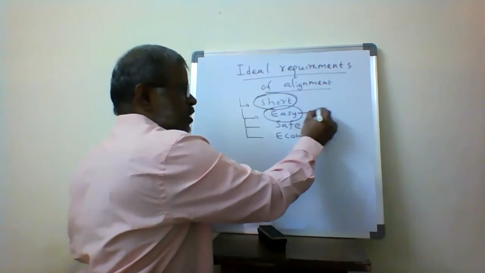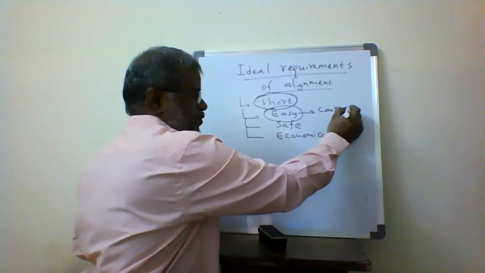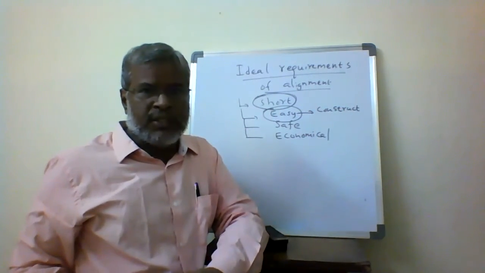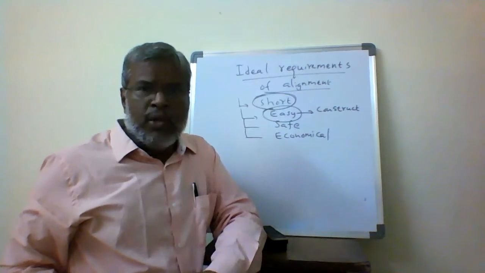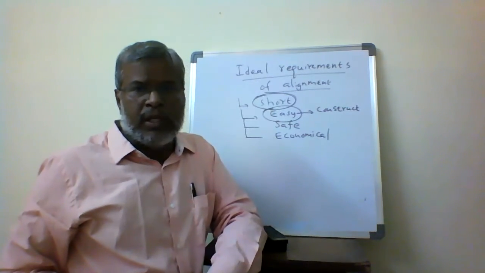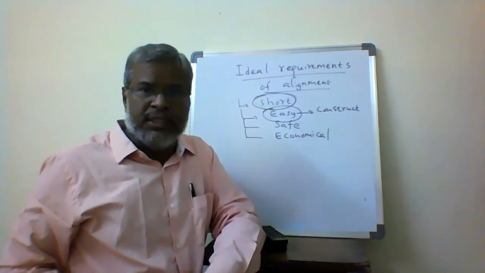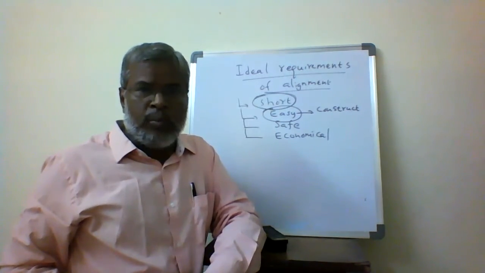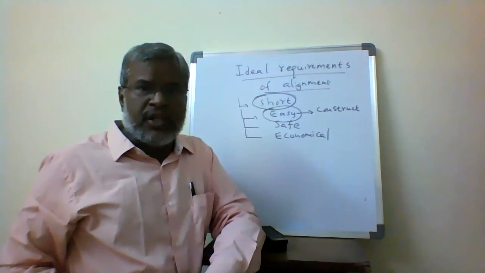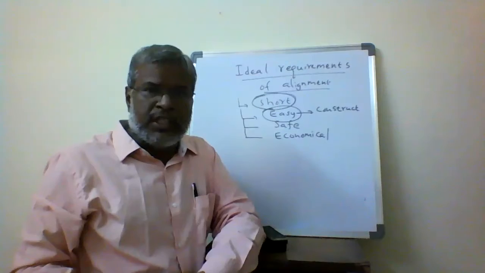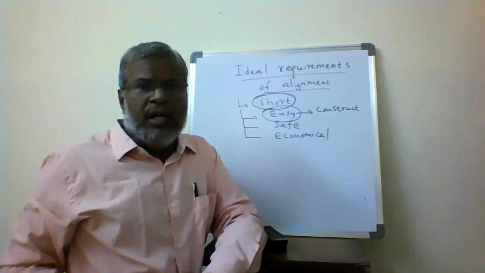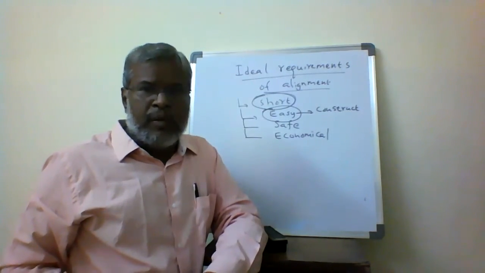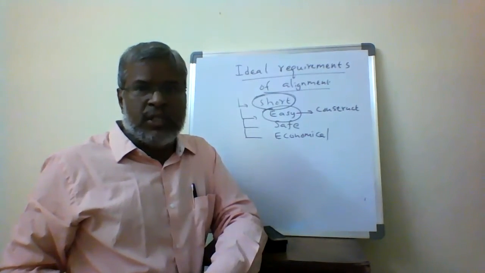Easy to construct. Your road is going to be constructed based upon the alignment. If your alignment is sharp, then automatically the construction is going to be very easy. It means there are not many cross drainage works, not many gradients, and not many intersections to be provided. Otherwise it will be a very difficult process. That's why your alignment will be sharp, such that it is easy to construct.